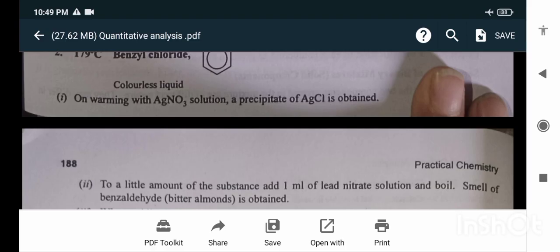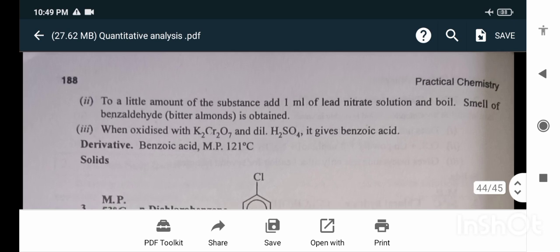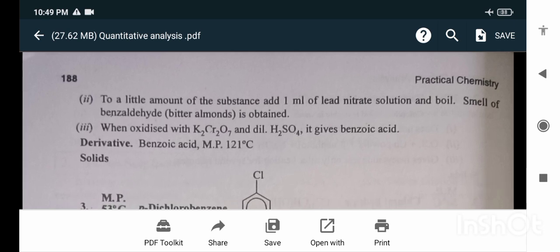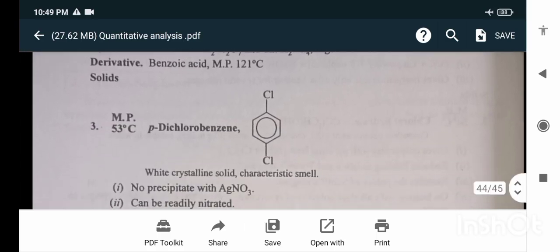Benzyl chloride. Melting point is 179 degrees Celsius. On warming with AgNO3 solution, a precipitate of silver chloride is obtained. To a little amount of the substance, add 1 ml of lead nitrate solution and boil. Smell of benzaldehyde is obtained. When oxidized with dichromate and dilute H2SO4, it gives benzoic acid. Derivative is benzoic acid, melting point 121 degrees Celsius.